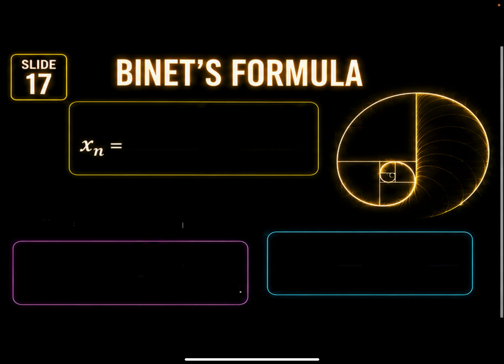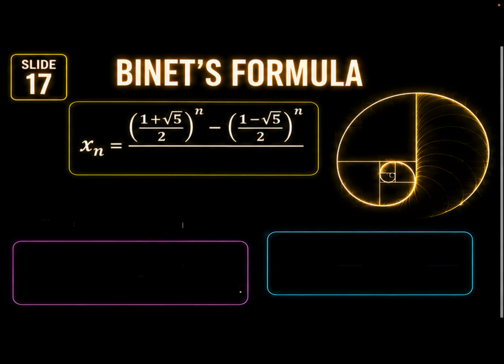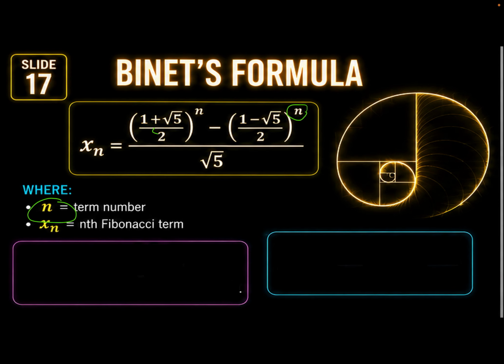Now let's talk about Binet's formula. What if I asked you to find the 99th term? What is the best thing to do to find it quickly without using the recursive rule? Because if you use the recursive rule, it might take you a long time. So, we have this given formula: x of n equals 1 plus the square root of 5 over 2, raised to n, minus 1 minus the square root of 5 over 2, raised to n, divided by the square root of 5. You can type it in your calculator. Now, n is the term number, and x of n is the nth Fibonacci term that we need to find.